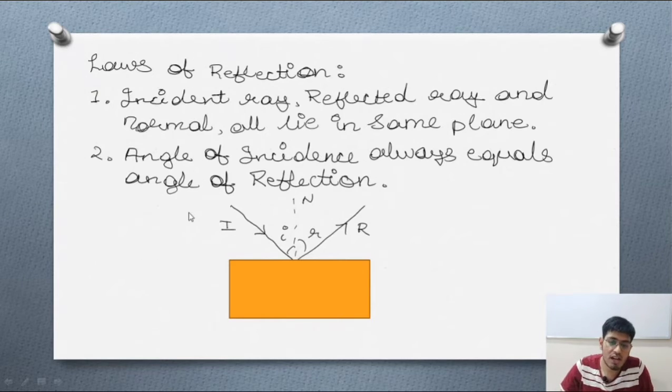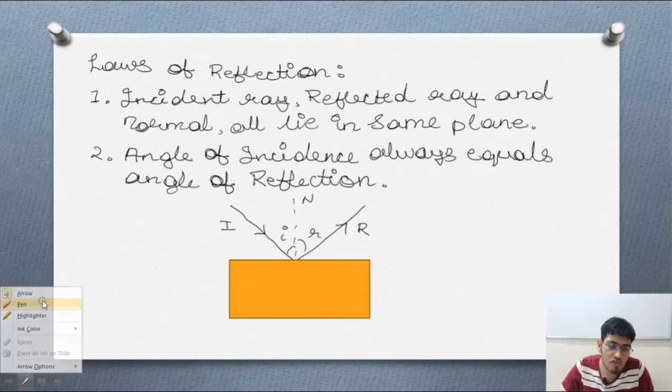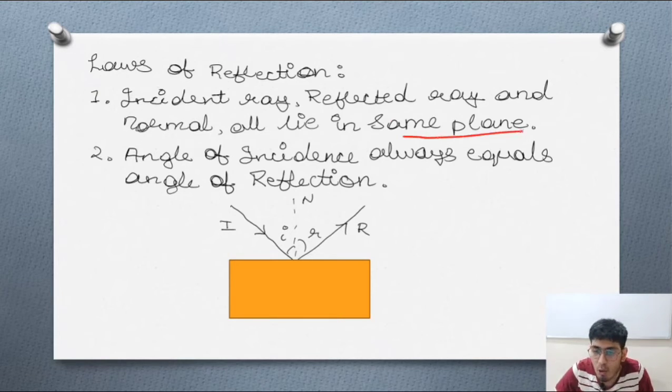Now the first point: the incident ray, reflected ray, and the normal all lie in the same plane. What does this word same plane mean? First we have to understand what the word same plane means, because we understood what the incident ray, the reflected ray, and the normal are, but we didn't understand what the same plane is. Suppose that there is a 2D coordinate system. You know all these, that this is the y-axis and this is the x-axis.